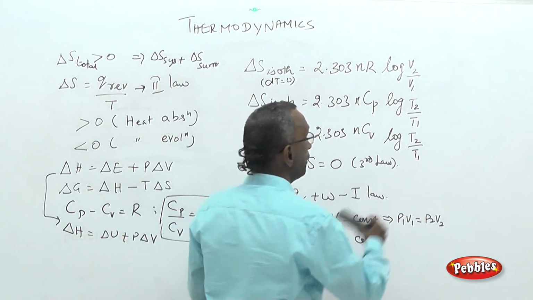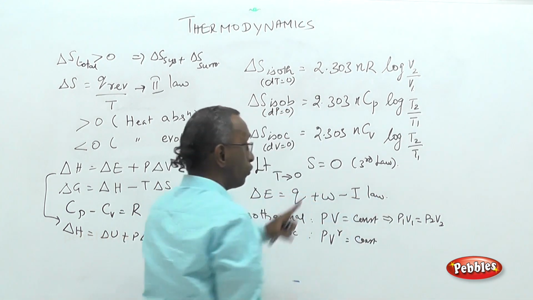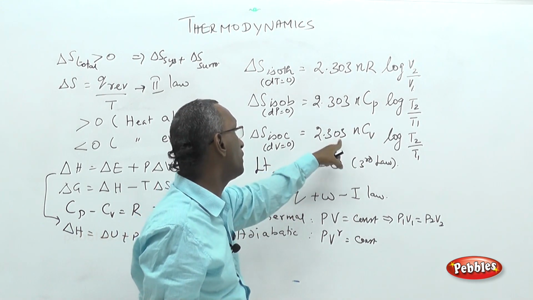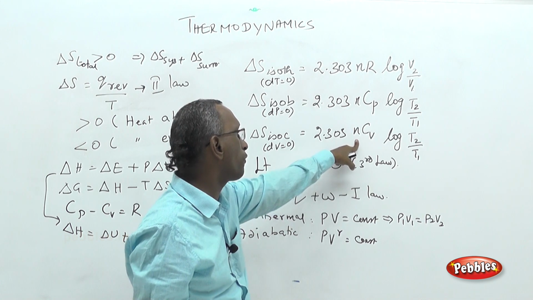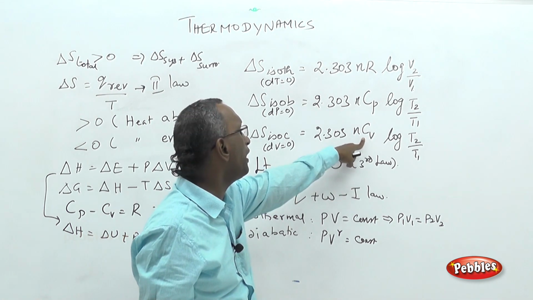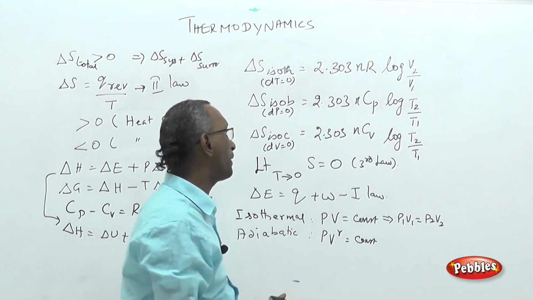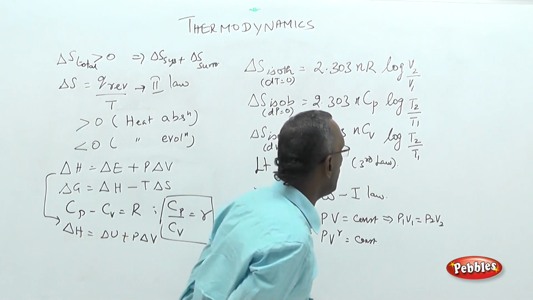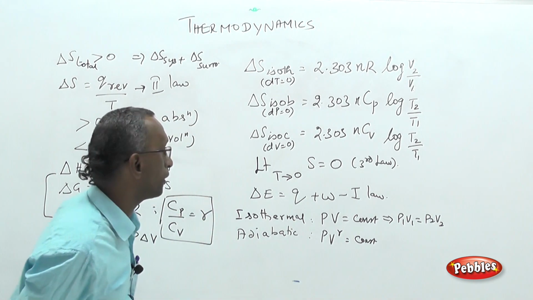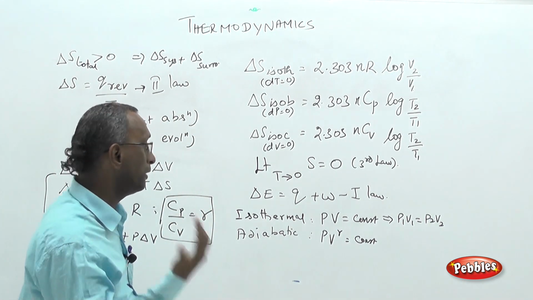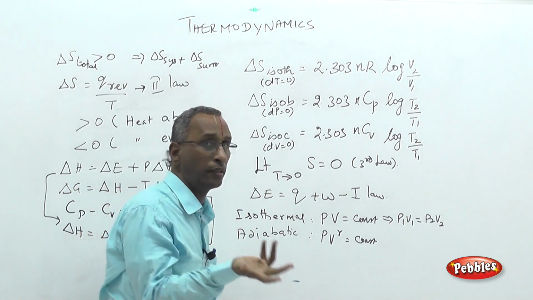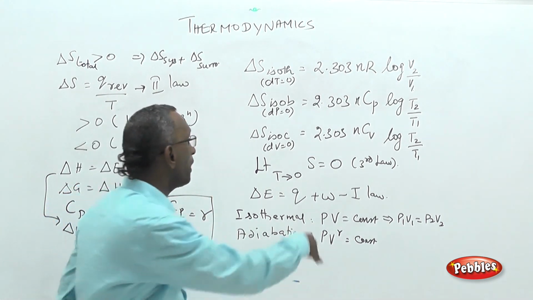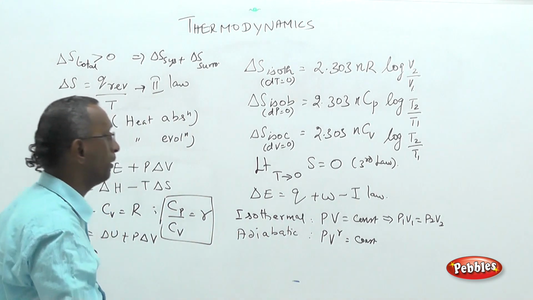All these processes are taking place at different temperatures, to be noted. N is the number of moles of the gas. Cv is the specific heat capacity of the gas at constant volume. T2 and T1 are the two different temperatures where the process takes place. It can be an exothermic process or endothermic process, dissolution, etc. So depending upon the case, it will be varying.